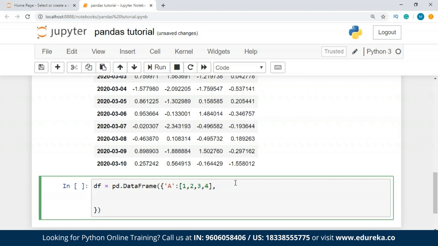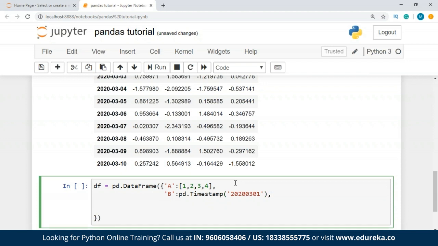After this my next value is going to be, let's say, b, and I'm going to pass a timestamp. For the timestamp I'm going to use the same one I have used over here, 20200301.